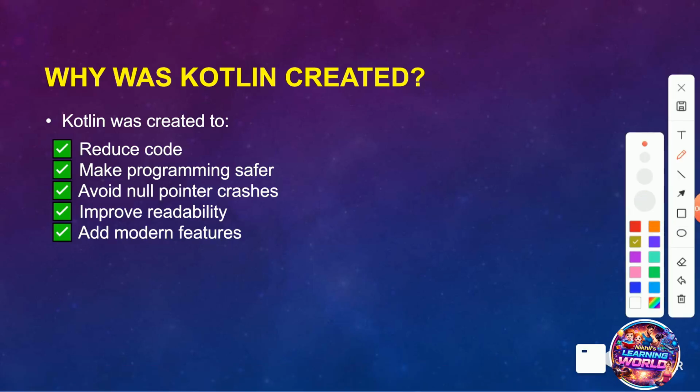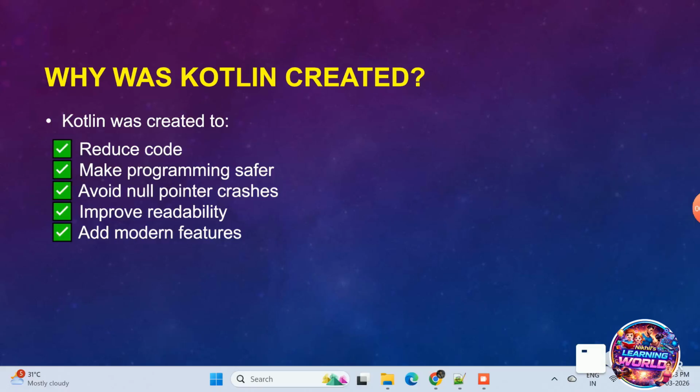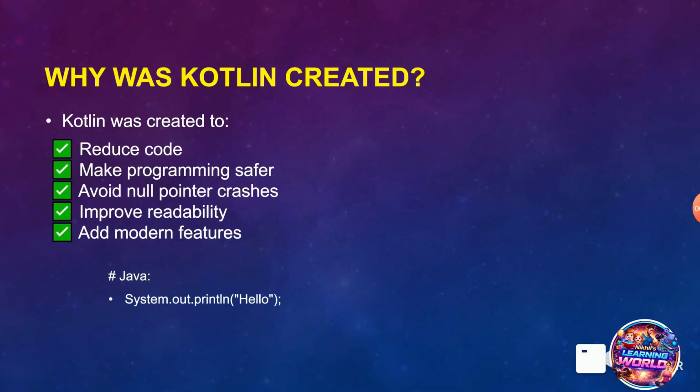So finally, the big question is, why was Kotlin created? This is important for understanding. Java was powerful, we are sure, but had problems like too much boilerplate code, null pointer exceptions, long syntax and old style features. Kotlin was created to reduce your code, make your programming safer, avoid null pointer crashes, improve readability and add modern features.